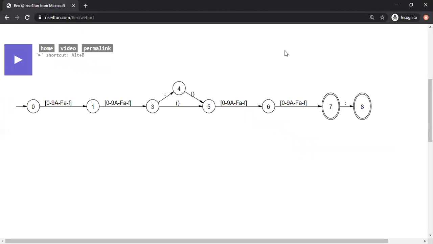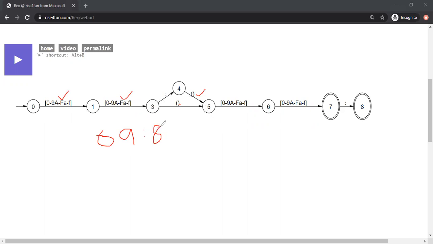It's going to accept now. Let me write some example acceptance. It will accept say 0, 9. 0 will be here, 9 will be here. So we are at state 3 now. And then we can take either a colon path. Let's put a colon just to take this route. And then, these 2 are empty transitions. The colon is optional. And now we can put, say, 8, A, which is perfectly fine, because 8 is accepted here and A is accepted here. Now we are at state 7. So this is a valid regular expression.